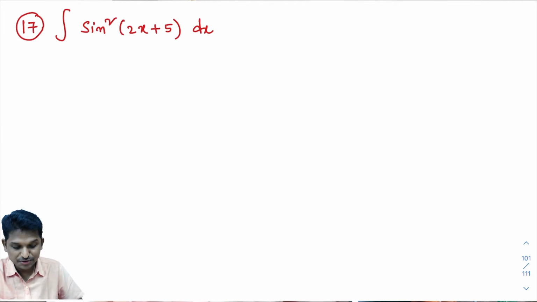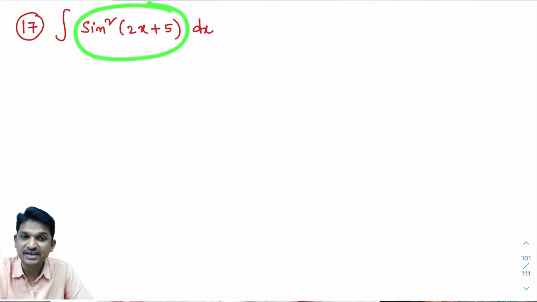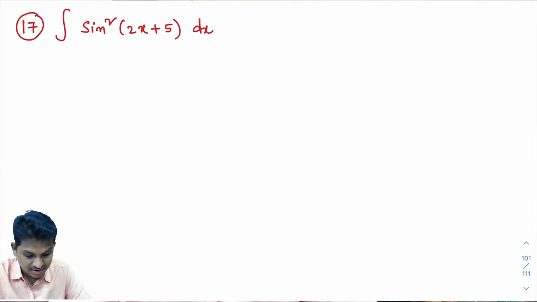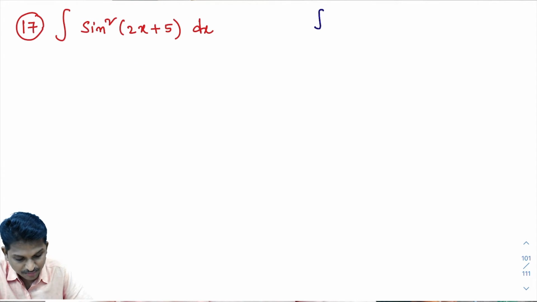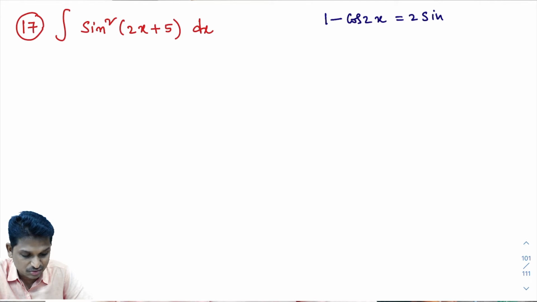Observe this question: integral of sin square 2x plus 5 dx. In the last class, you learned how to calculate integral of sin square x dx. If you know that procedure, then you can do this problem with the same procedure. To do this, you must know this trigonometry formula. What is 1 minus cos 2x? 1 minus cos 2x is 2 sin square x.